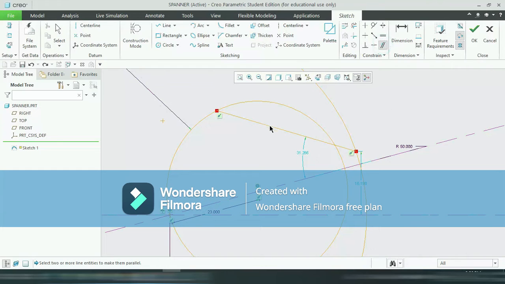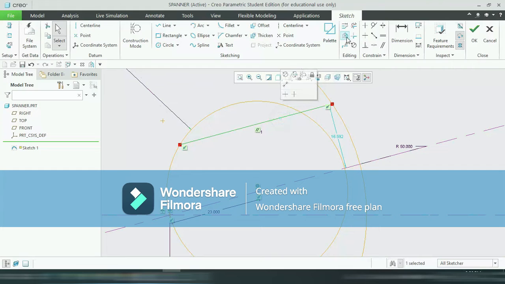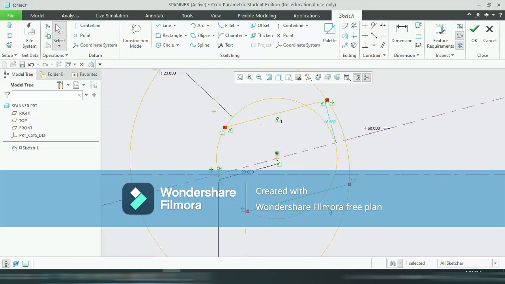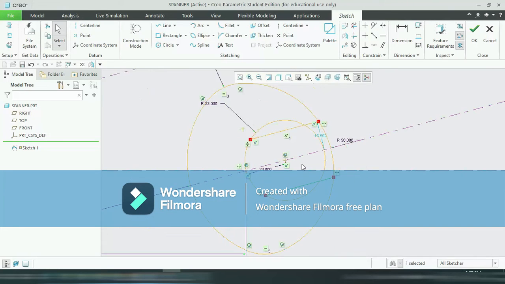So select parallel, select this line and this line. Now it will be parallel to the center line. Again mirror it, select this line, mirror along this center line. So select this, so this will be the mirror line.